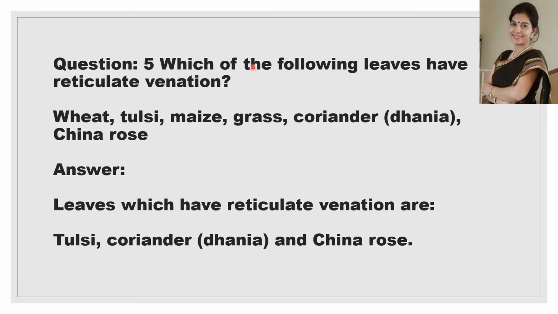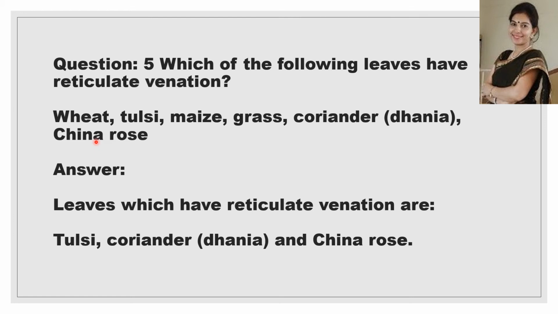Now question number 5 is, which of the following leaves have reticulate venation? We have wheat, tulsi, maize, grass, coriander and China rose. I have told that the grass family has leaves of parallel venation and the other plants have reticulate venation. So wheat, maize and grass are from the grass family, so they have parallel venation, and the rest of the plants like tulsi, coriander and China rose have reticulate venation.